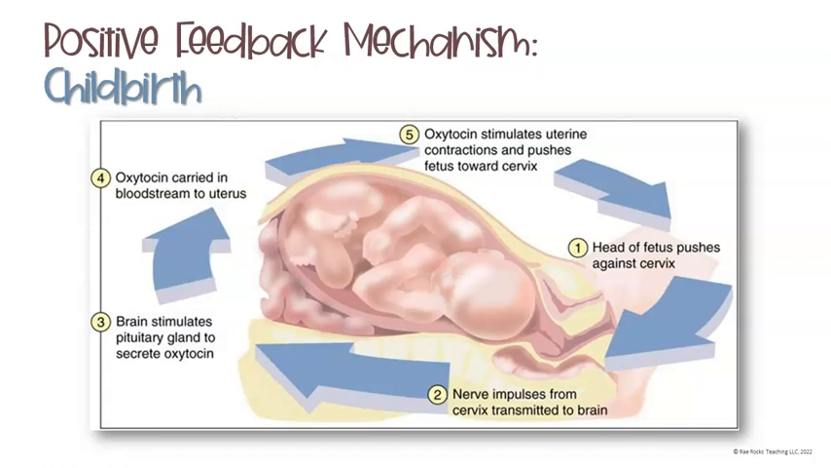And this will continue to get stronger and stronger and stronger until the baby is born. And then there is no longer a baby head pushing against the cervix. So the childbirth cycle of oxytocin will stop.